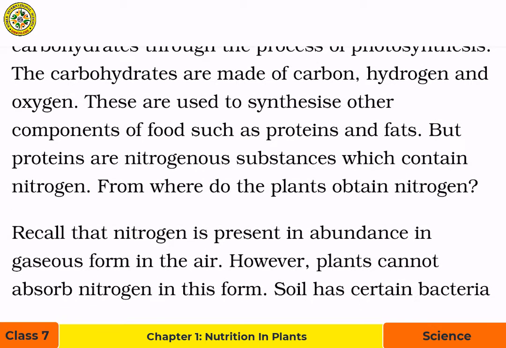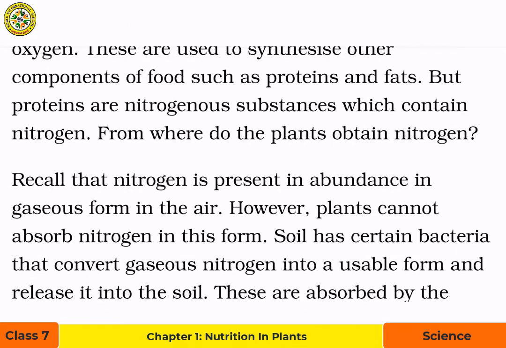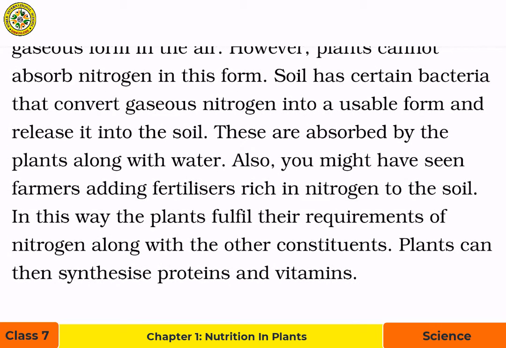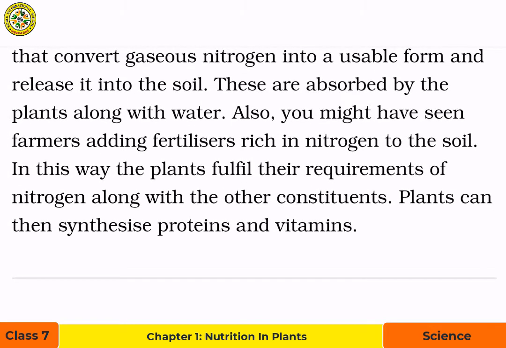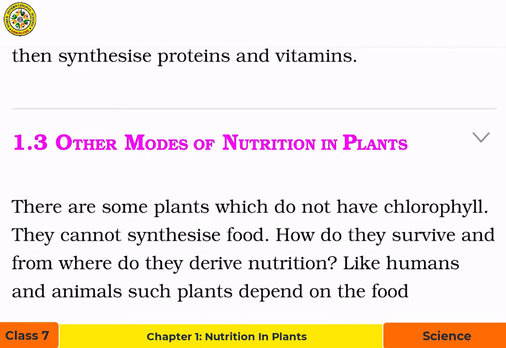From where do the plants obtain nitrogen? Recall that nitrogen is present in abundance in gaseous form in the air. However, plants cannot absorb nitrogen in this form. Soil has certain bacteria that convert gaseous nitrogen into a usable form and release it into the soil. These are absorbed by the plants along with water. Also, you might have seen farmers adding fertilizers rich in nitrogen to the soil. In this way, the plants fulfill their requirements of nitrogen along with the other constituents. Plants can then synthesize proteins and vitamins.